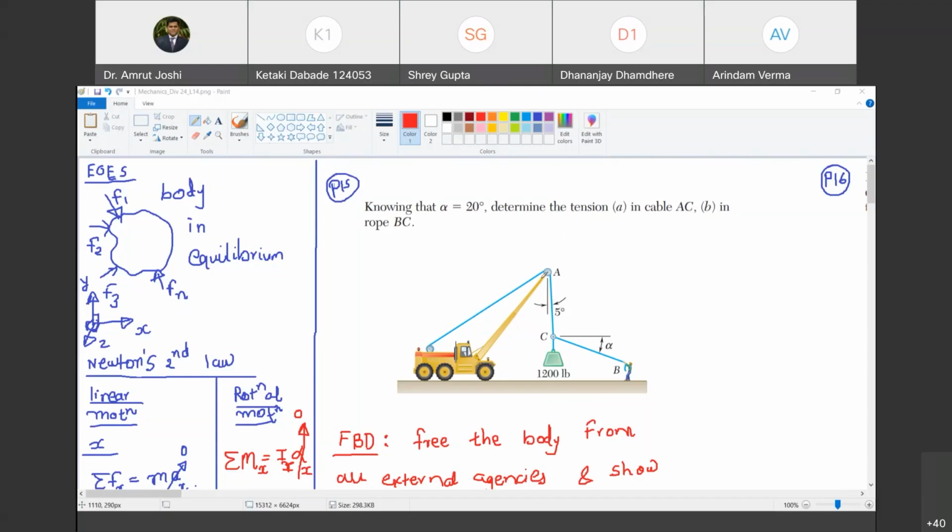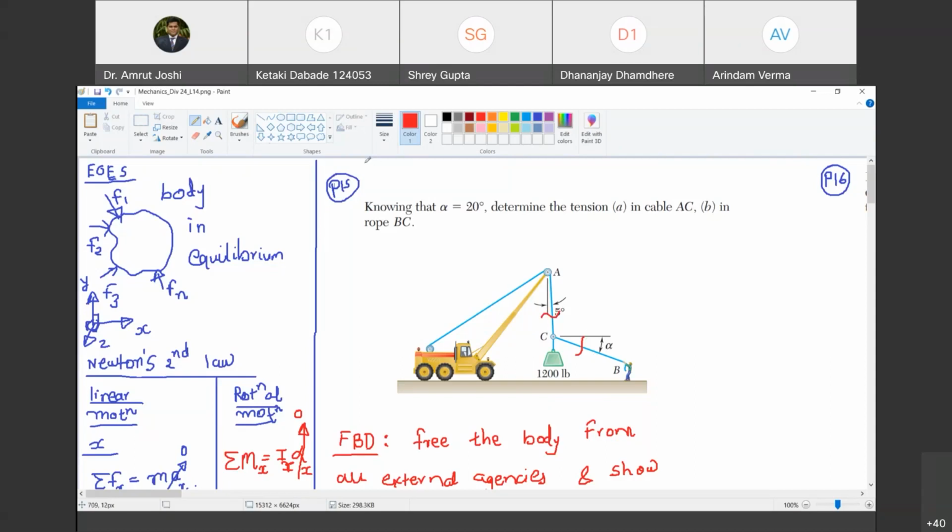So now we want to know the force in cable AC, or tension in cable AC to be precise, and tension in cable BC. What should we do in order to know how much is the tension in cable CA and cable CB? I need to give a cut. Do you agree with me? Yes, sir.